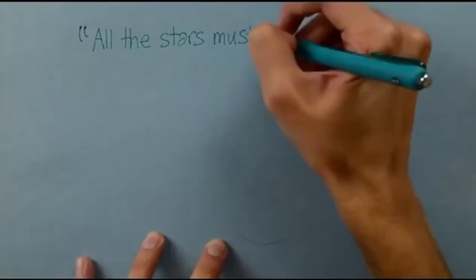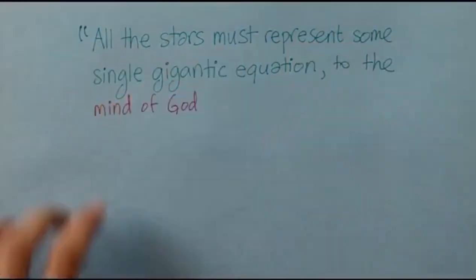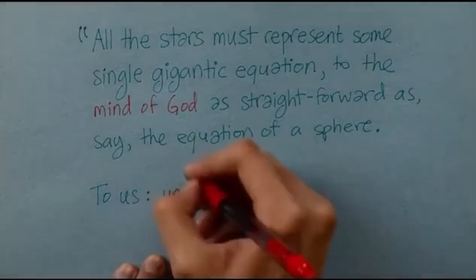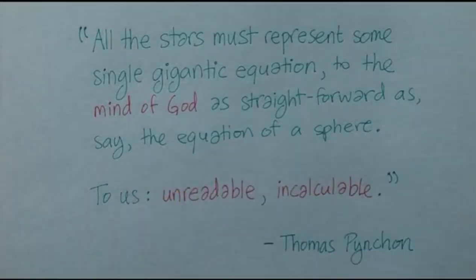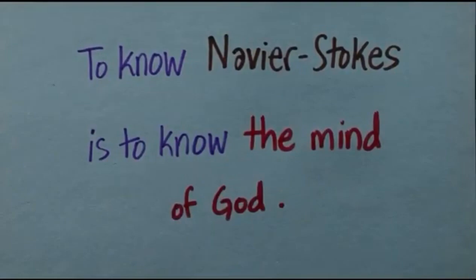We can solve the personality of our world. Thomas Pynchon wrote, "All the stars must represent some single gigantic equation, to the mind of God as straightforward as, say, the equation of a sphere, but to us, unreadable, incalculable." In a very secular sense, one can say, to know Navier-Stokes is to know the mind of God.